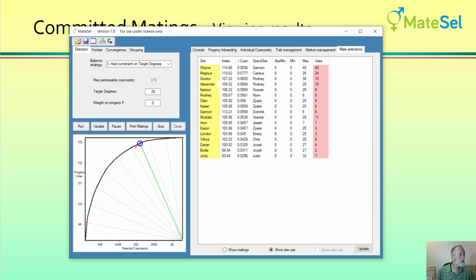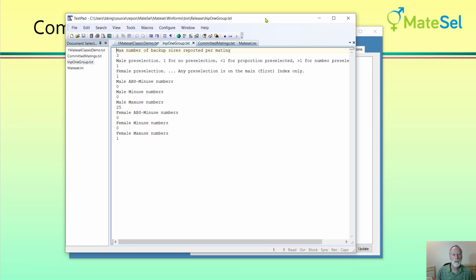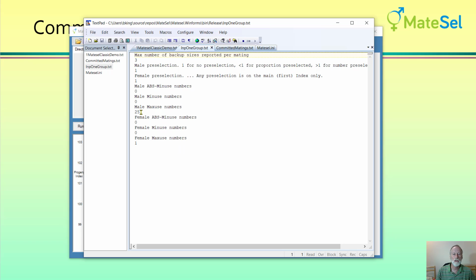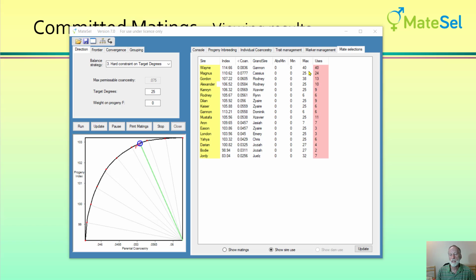And yet, if we were to bring over the file which shows us what that is set at, the male max use is set at 25. The reason he's got 40 matings is because he's in CommittedMatings.txt with 15 matings plus 25 for new matings. That means his maximum use is 40, and he's been used to that amount. So you'll see here, for example, that Rodney has got 6 matings. Now all sires have got a max use for new matings at 25. However, Rodney is not in the list of candidates for new matings. He's only there for committed matings.